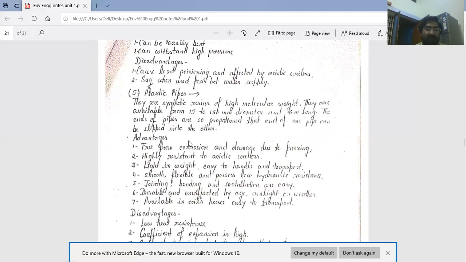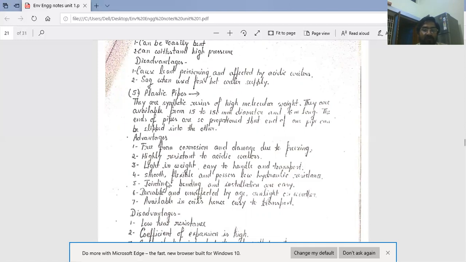Advantages of plastic pipes are: first, free from corrosion and damage due to freezing. And second is highly resistant to acidic water. Third, light in weight, easy to handle and transport.